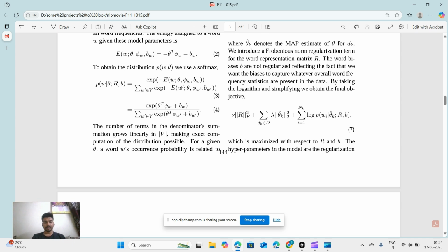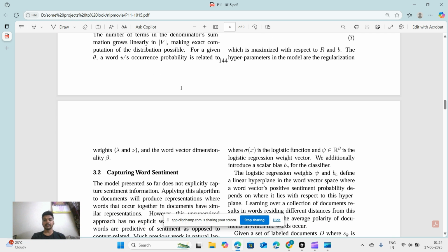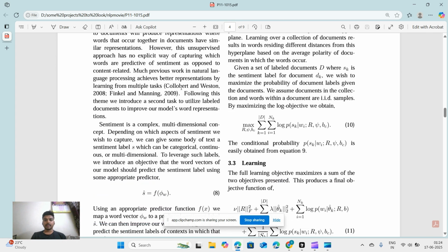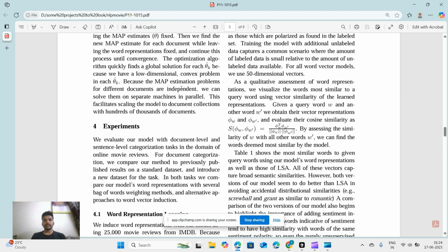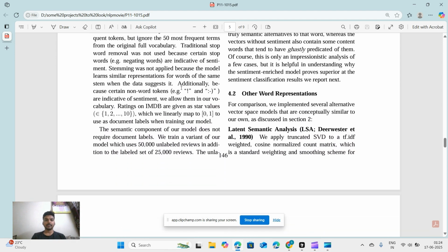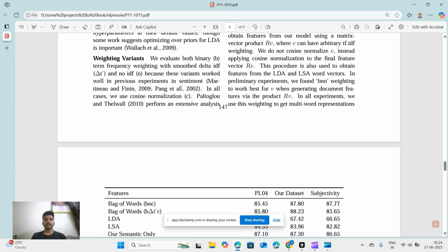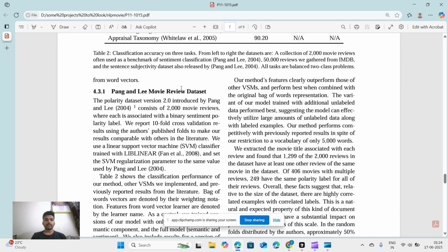One is based on the star ratings of the movie reviews, done with a supervised semantic approach, and the other is an unsupervised semantic approach, where the model learns by itself with the help of various strings attached to it. That's how this dataset was created, with more than 50,000 unique reviews,